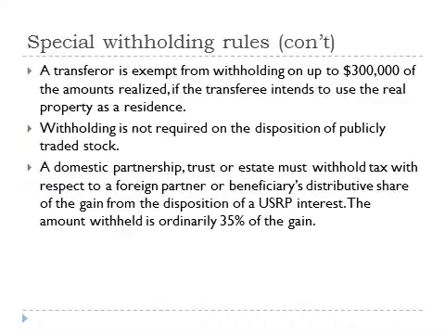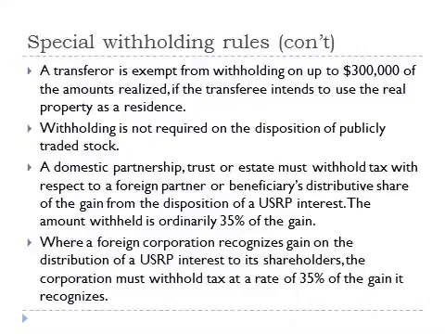A domestic partnership, trust, or estate must withhold tax with respect to a foreign partner or beneficiary's distributive share of the gain from the disposition of a U.S. real property interest. The amount withheld is ordinarily 35% of the gain. Where a foreign corporation recognizes gain on the distribution of a U.S. real property interest to its shareholders, the corporation must withhold tax at a rate of 35% of the gain it recognizes.